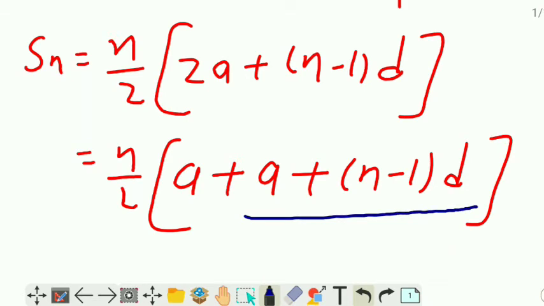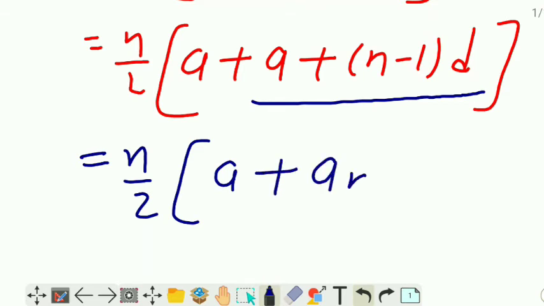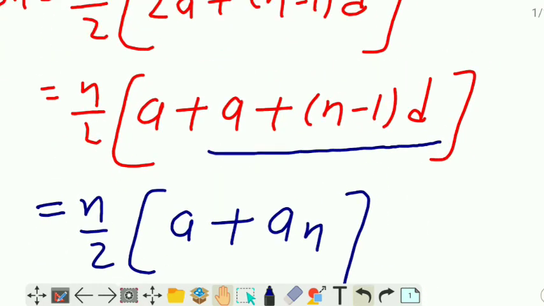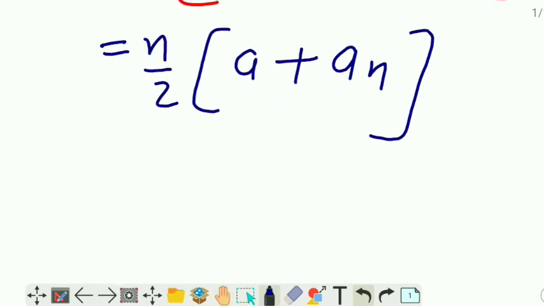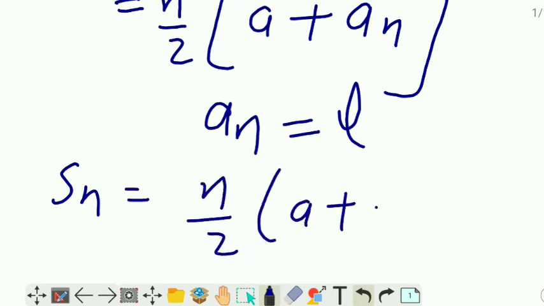It is the nth term of an AP. I have already told this, so we can write here n by 2 into a plus an, and let the last term, the nth term, be L. It means in place of an we can write L, where L is the last term of the AP. So Sn is equal to n by 2 into a plus L.